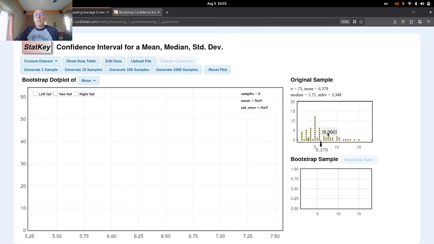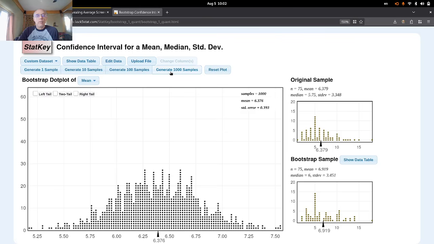Once we have our data plugged in there, we're going to resample on this using our sample generator here. What we've created is 1,000 new samples, and every time I point to one of these dots, the bootstrap sample changes. Each of these individual bootstrap samples is not important. They're resamples from the original. But it gives us an idea of what other variation there might be in the population if this is a good representative sample that I started with. So I'm going to assume that's a good representative sample of community college students. A lot of students take statistics.